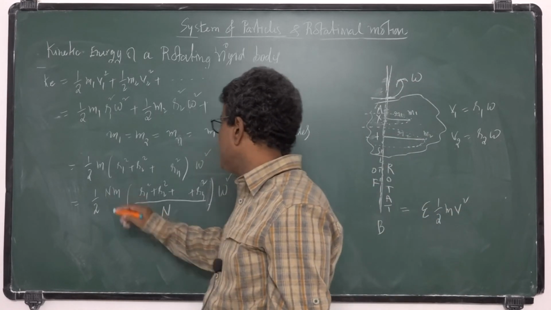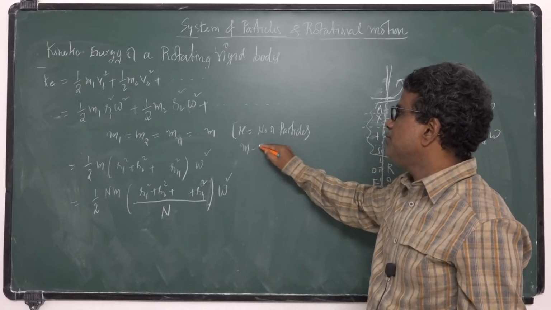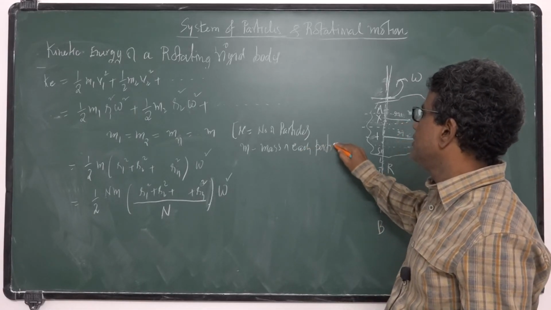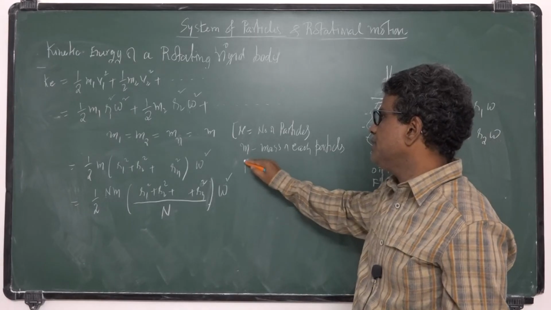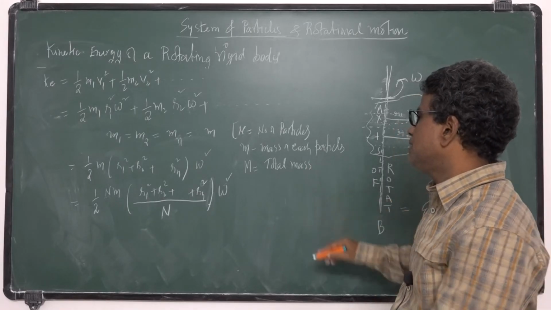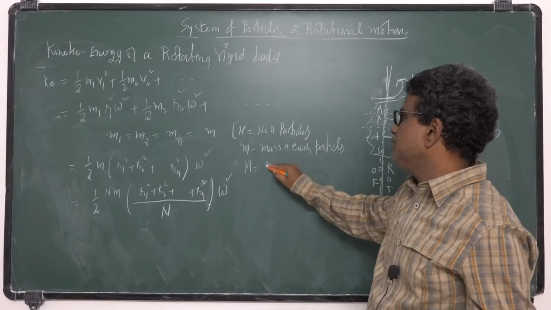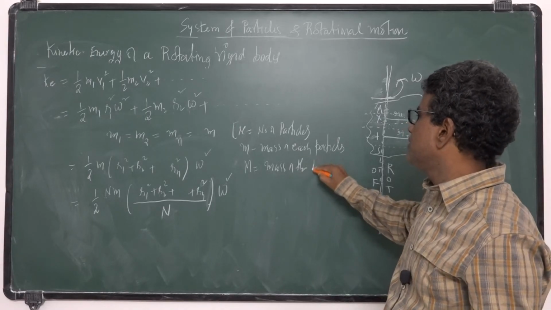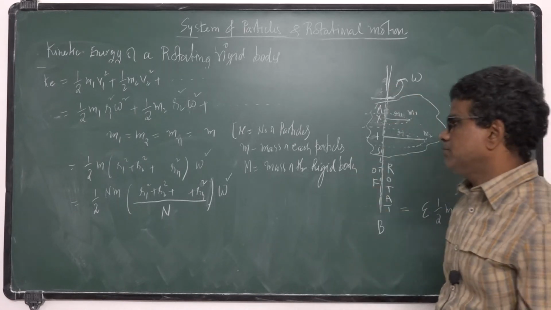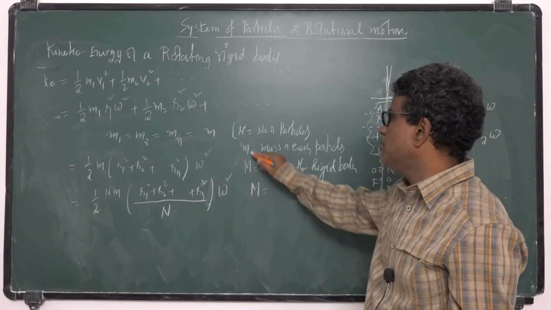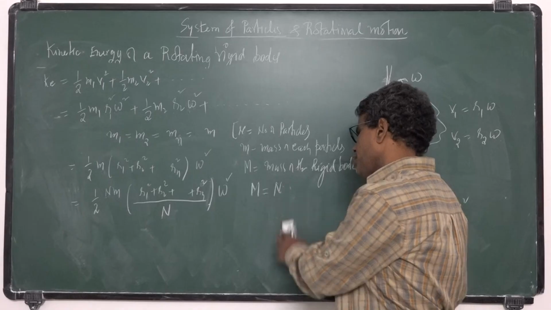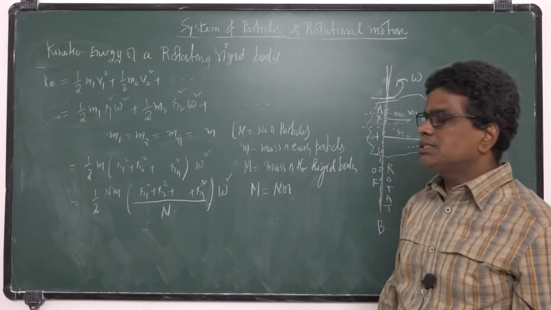Here n into m is the number of particles into the mass of each particle, which is the total mass of the rigid body.